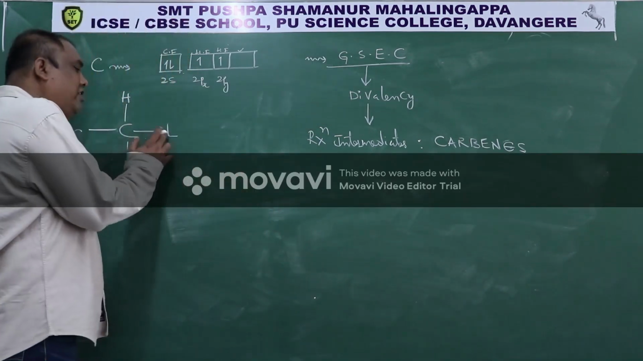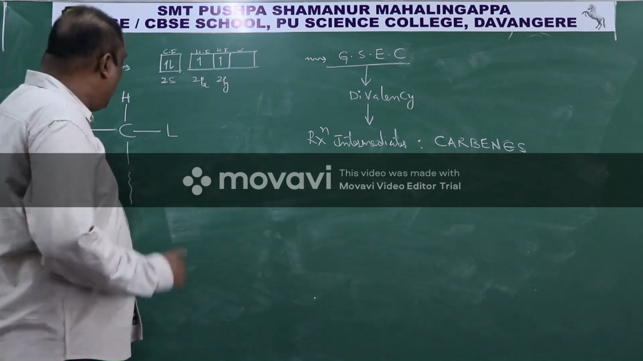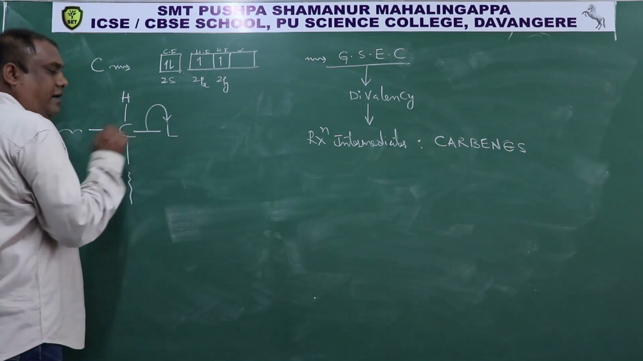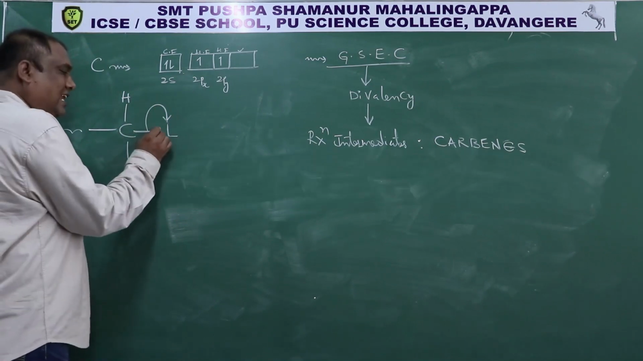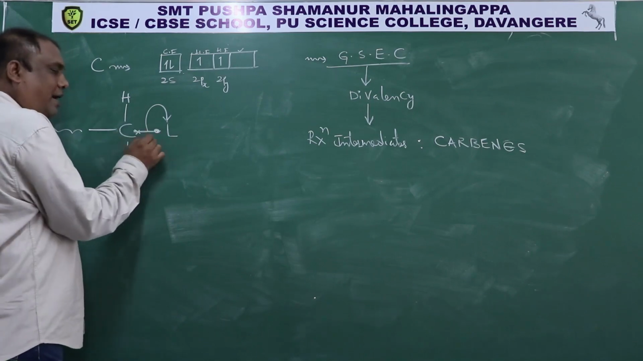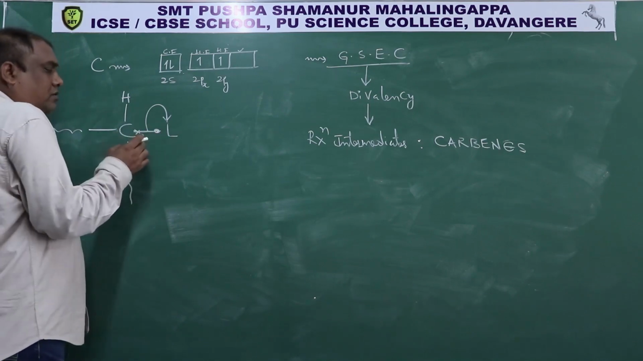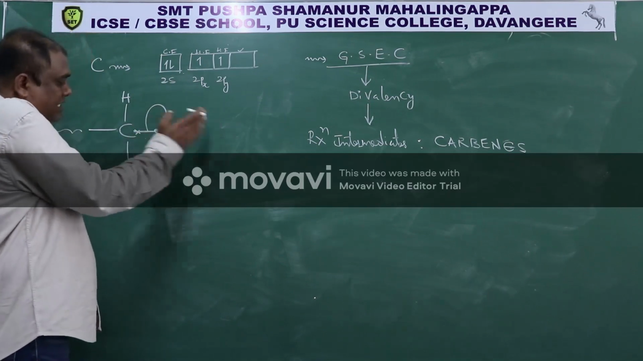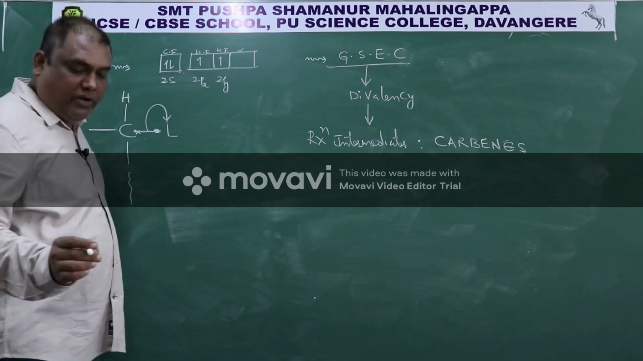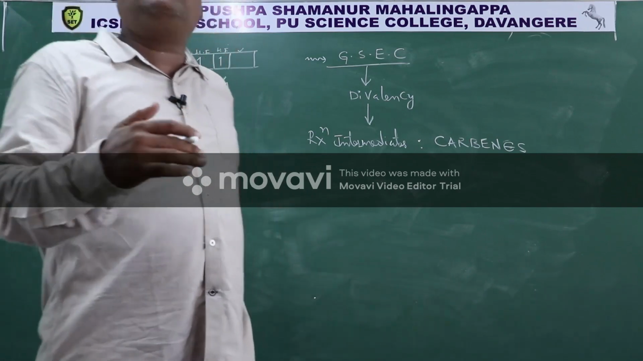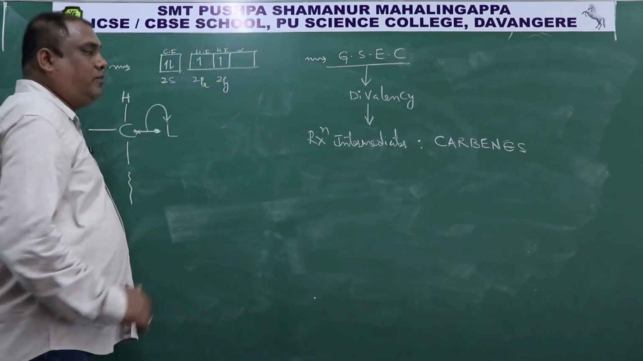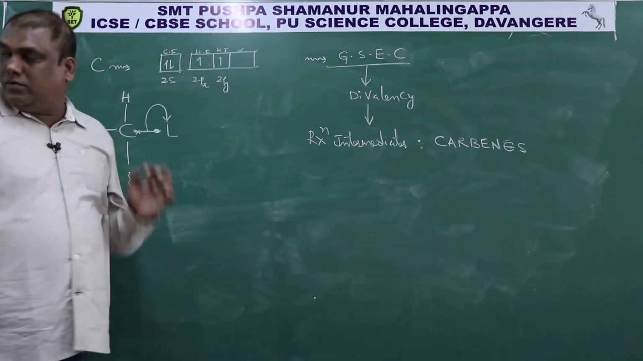It means this leaving group will leave along with the bond pair. This is a bond between carbon and the leaving group. In this, one electron is of the leaving group, one electron is of carbon, and this is called the bond pair. So this leaving group is leaving the molecule along with the bond pair. So the leaving group definition is: the atom or the group that leaves the molecule along with the bond pair is called leaving group.